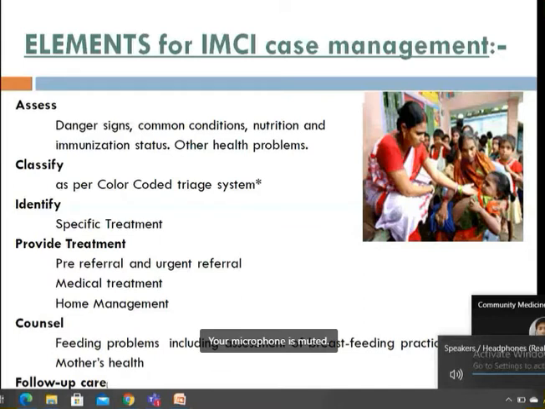So accordingly, you have to proceed. Then after providing treatment, I've told you counseling is very important in IMCI. All the caretakers, caregivers, should be counseled properly regarding how to take care of their child. How much medicine to be given, how to give it, when to give it, everything, and what food, nutrition should be given, everything.